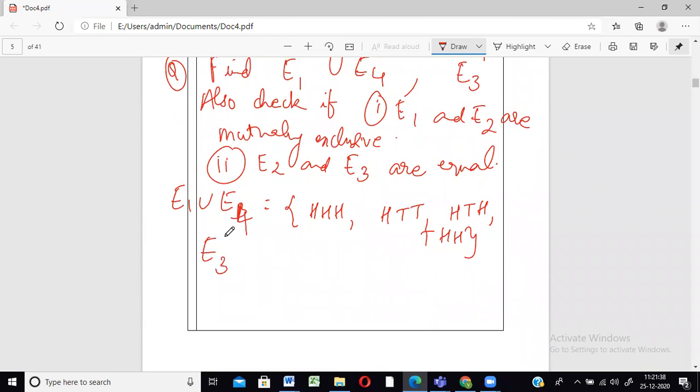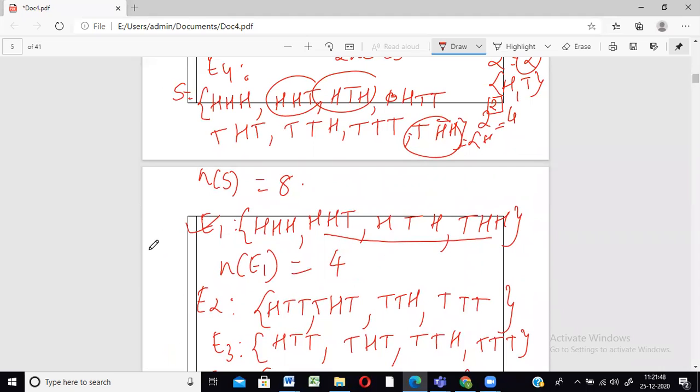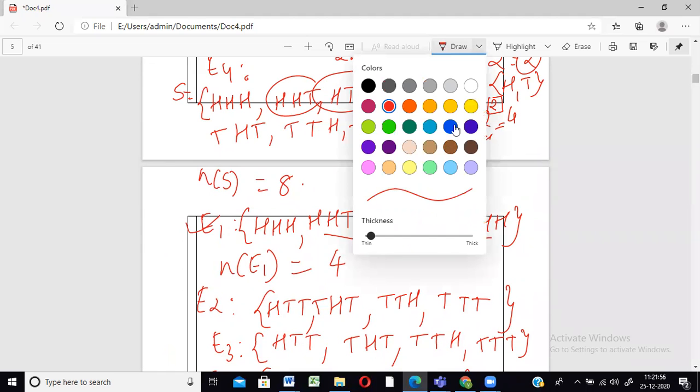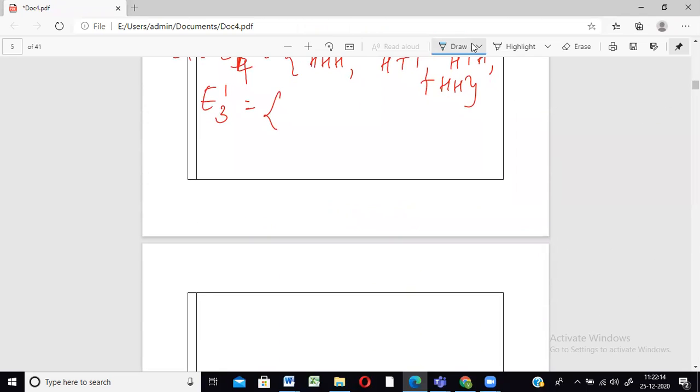Next thing they told us to find was E3 complement. That means whatever is in E3, we take the opposite, from what is there in the sample space. So this is E3 and this is the sample space. H T T is in E3, so this we will not write. T H T we have, this we will not write. T T H we have, this we will not write. T T T we have, this we will not write. All the remaining ones we will write in E3 complement.